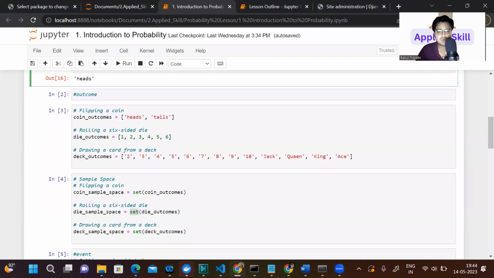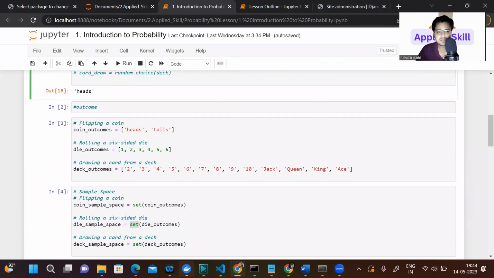So what is the outcome? The outcome is very simple. If you flip a coin, you can get only two things, head or tail. You cannot get something else. You cannot get Narendra Modi or any XYZ things. You will only get head or tail. If you roll a 6-sided die, you'll only get an outcome from 1 to 6.